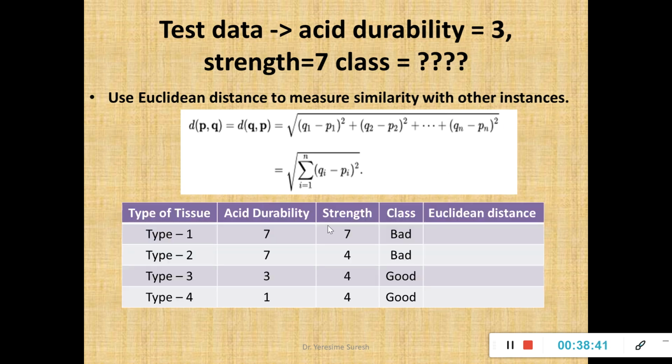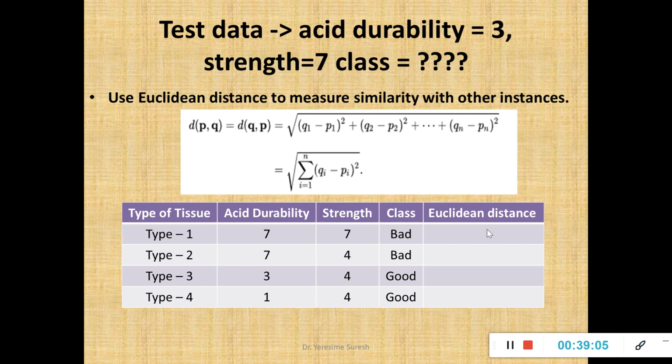Fine. So prepare a table wherein the first 4 columns indicate my training data set and this is the Euclidean distance. Now I have 4 tissues with their attribute value pairs, acid durability and strength, as 7, 7; 7, 4; 3, 4; 1, 4 respectively, and the class labels for type 1 to type 4 are bad, bad, good and good respectively.